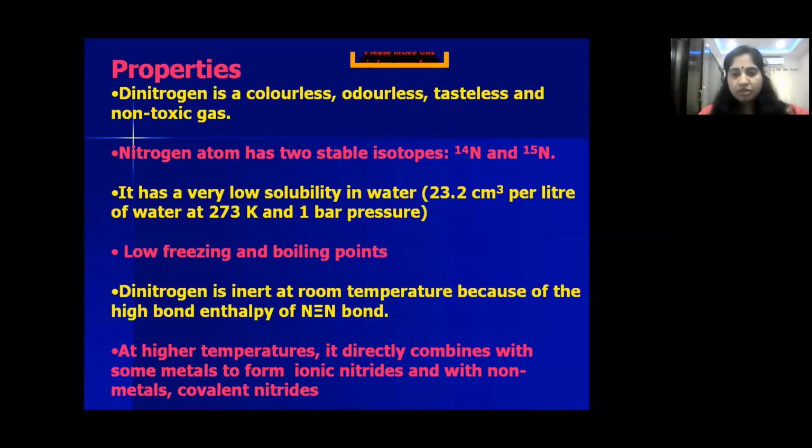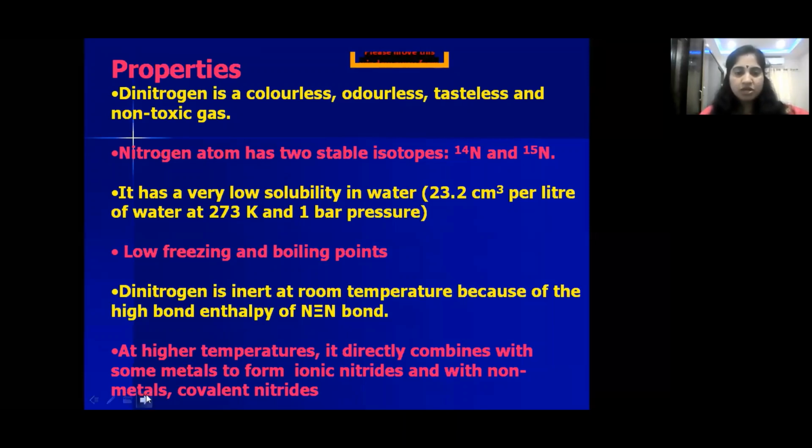With metals it forms ionic nitrides, and with non-metals it forms covalent nitrides, but at a higher temperature, not at room temperature. At room temperature it acts as an inert gas because there is a triple bond between two nitrogen atoms. To break three bonds, high energy is required. That's why nitrogen acts as an inert gas at room temperature.